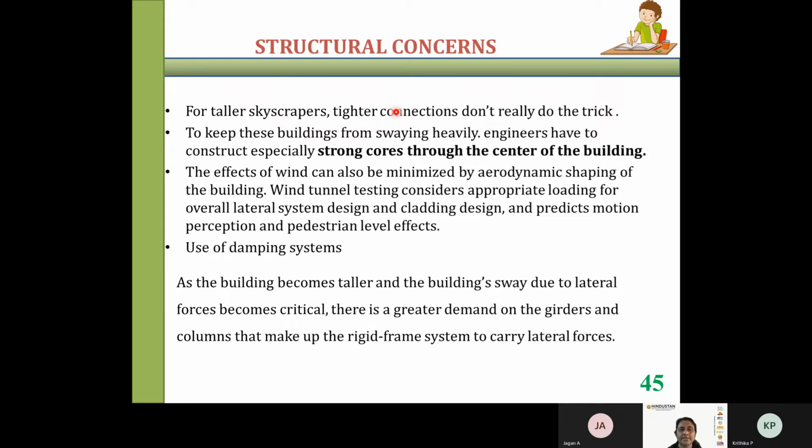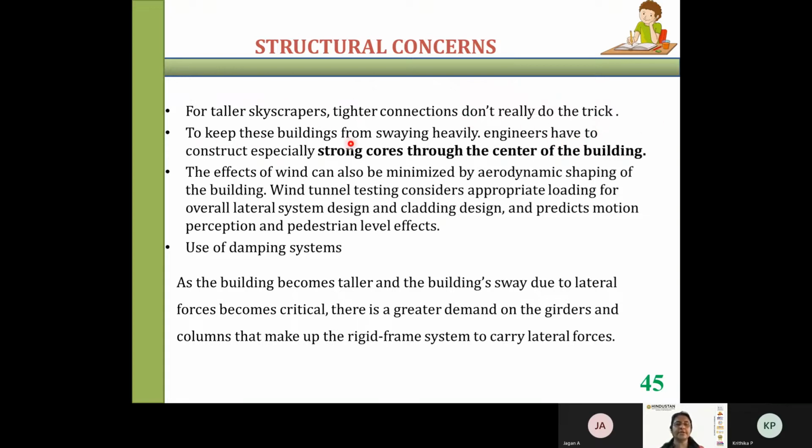We cannot just connect each and every member to the columns. If it is a 100-story building, think how many columns, how many beams, and how many other elements there will be. We cannot sit and connect every member. The connection is important, but a 10-story building and a 100-story building are different. The connections are different. We cannot just sit and connect all the members to each other. That will not work here.